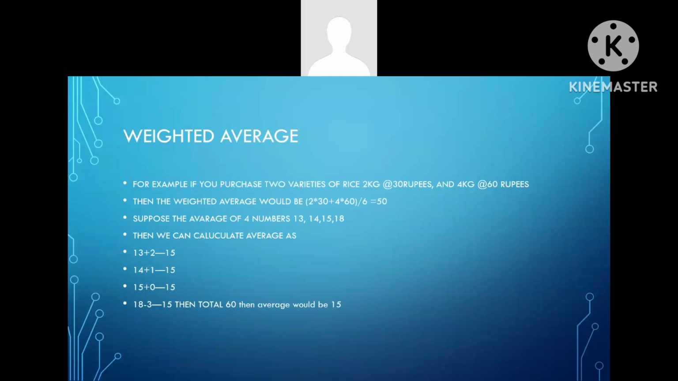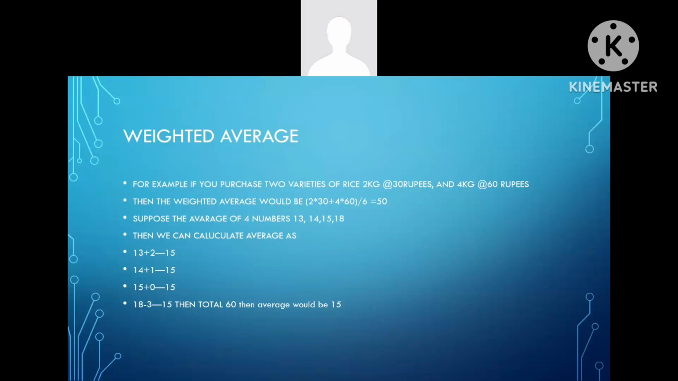Then comes weighted average. For example, if you purchase two varieties of rice, 2 kg at 30 rupees and 4 kg at 60 rupees, then the weighted average would be (2 into 30 plus 4 into 60) by the total number of kg, 6. Then it equals 50.